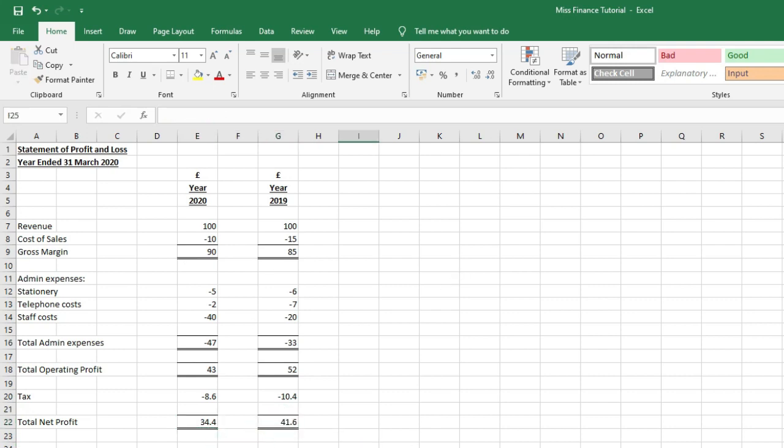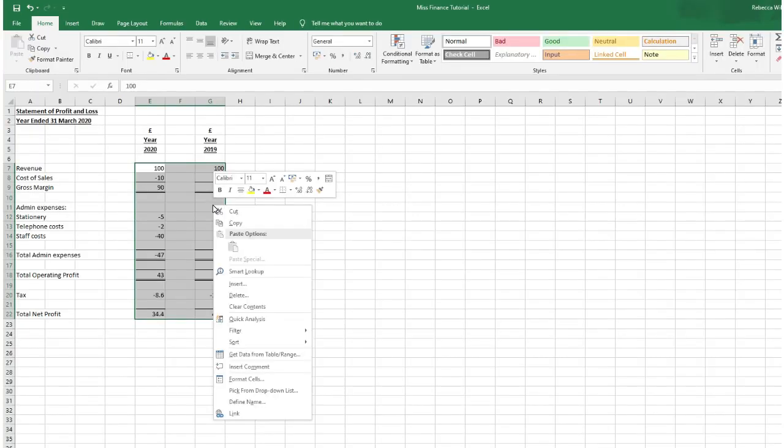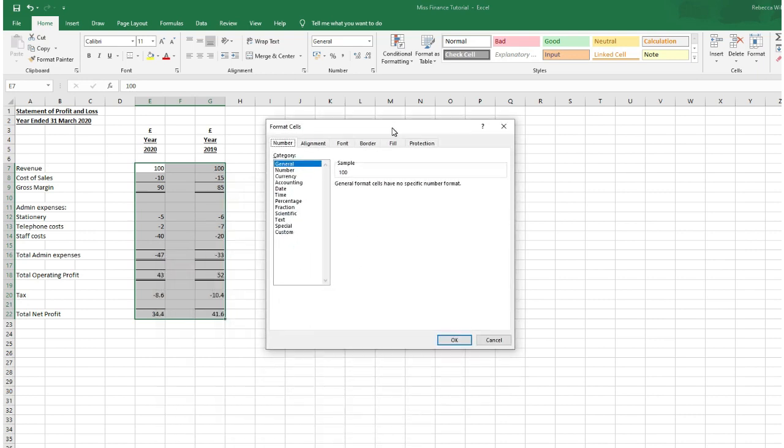Now what if I wanted to actually format my cells? So if I didn't like the look of this and I wanted, say, all of my negative figures to show in a red, or I wanted the negative figures to show in a red and in a brackets box to show that they are being taken off, then all I need to do is select the data, right click, go down to format cells, and here you've got numerous options, so you can hit general, number, accounting, whatever you like, and they've got some standard formats.